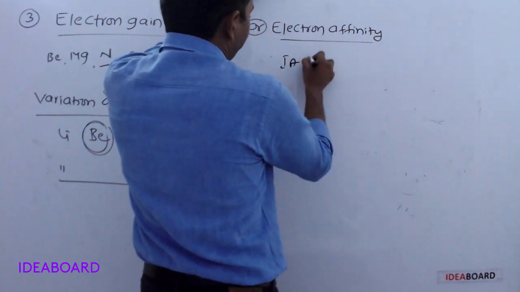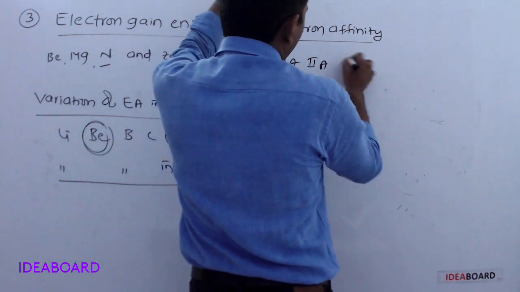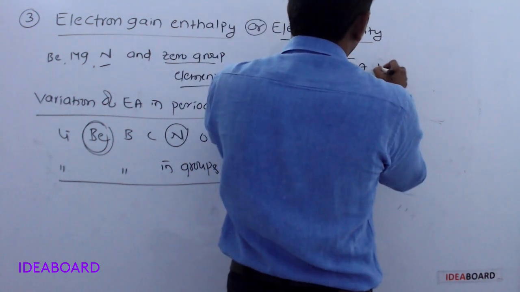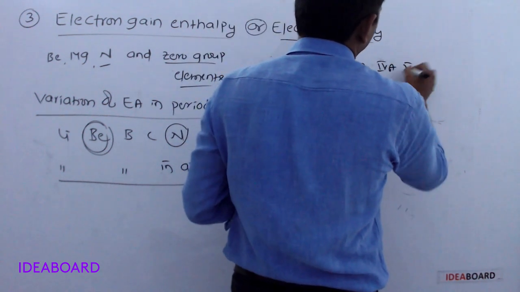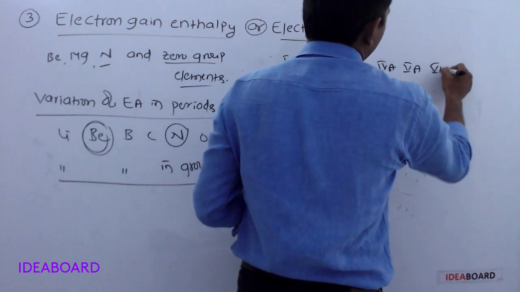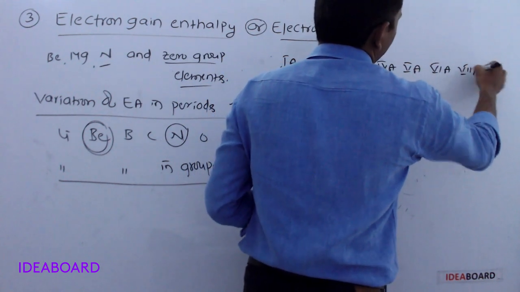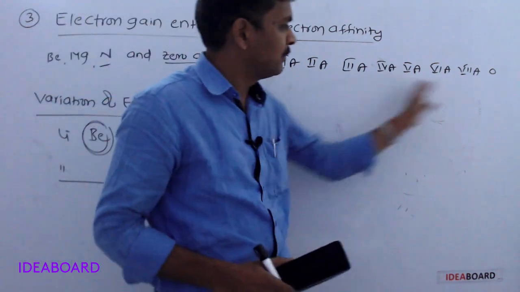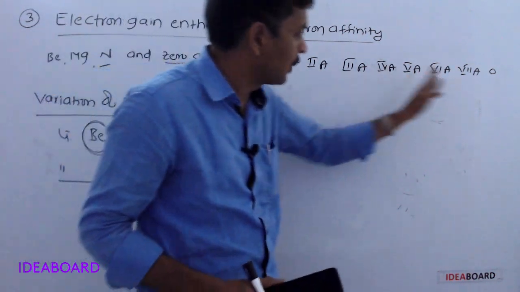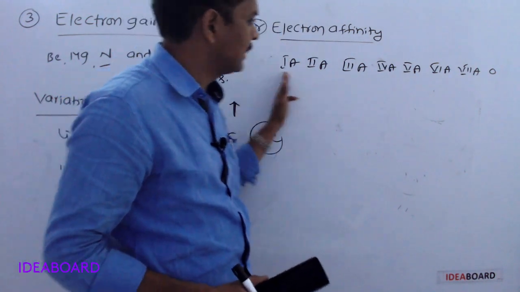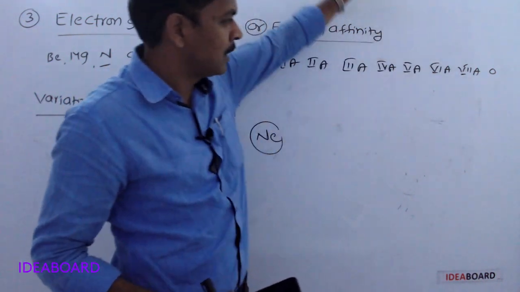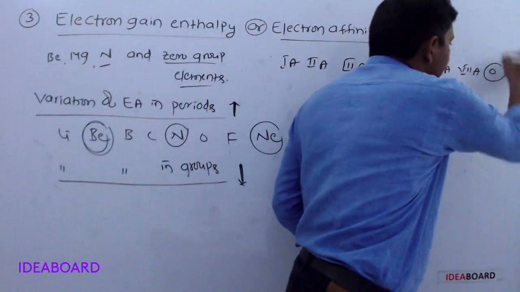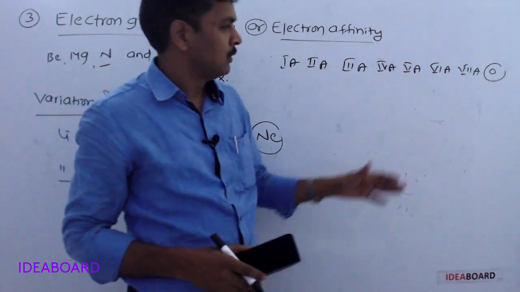So first A, second A, third A, fourth A, fifth A, sixth A, seventh A, and zero group elements. If we take s and p block elements, left to right, electron affinity increases; top to bottom, electron affinity decreases. But for zero group elements, electron affinity is positive.